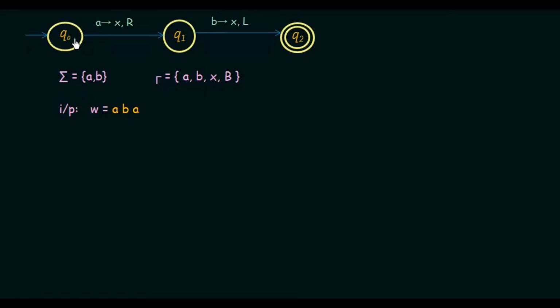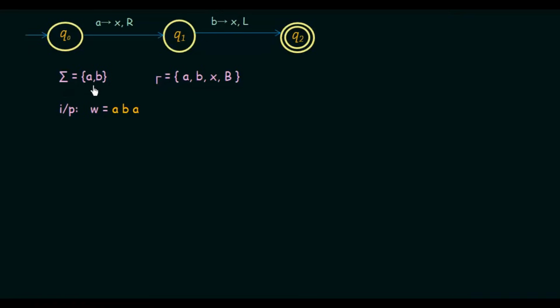In state Q0, if you get the input A, we replace that A with an X and we move to the right. Then in state Q1, if you get the input B, we replace the B with an X and we move to the left. And then we reach the final state Q2. So basically, if you get the input of this form AB, we are replacing it with XX, and then we go to the final state.